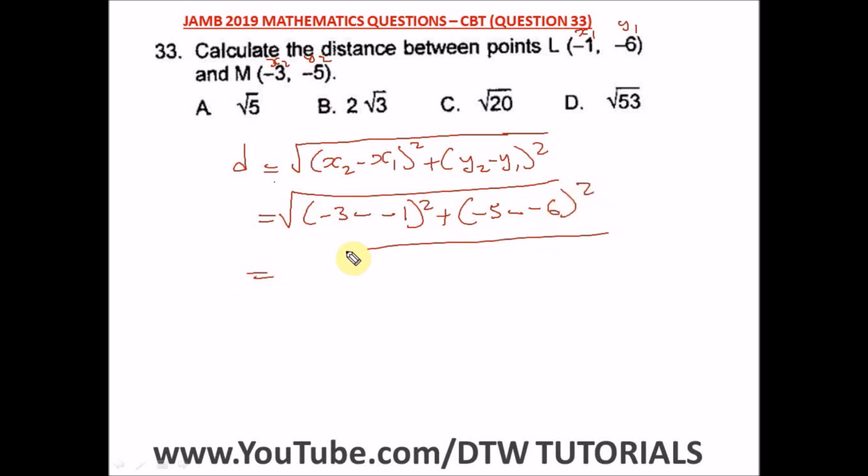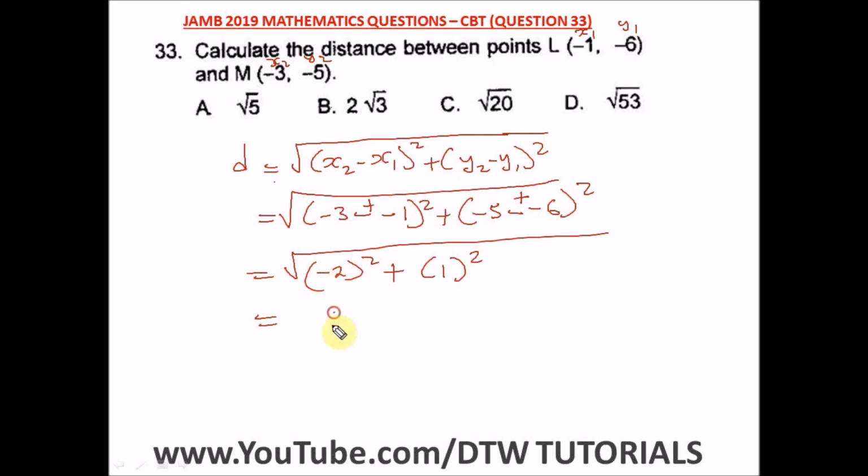So from here, we have minus 3 minus minus 1. This will be a plus, so we have minus 3 plus 1, and that will give us minus 2, all squared, plus minus 5 minus minus 6. This minus will multiply this minus, we have the plus, so we have minus 5 plus 6. That will give us a positive 1, all squared.